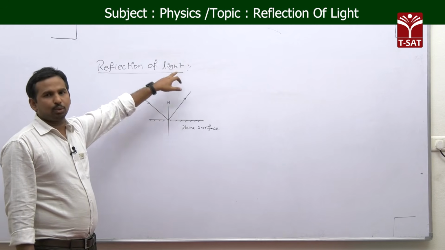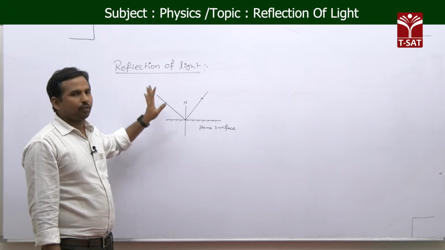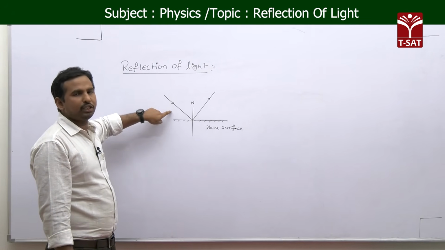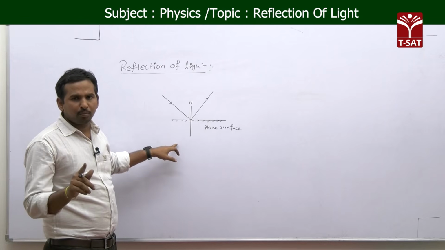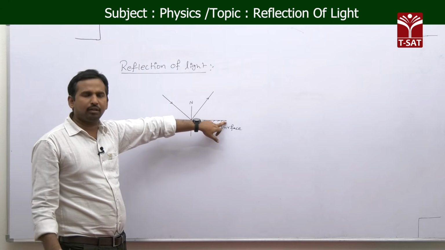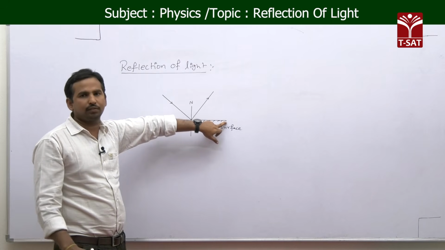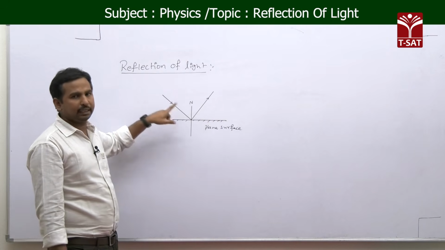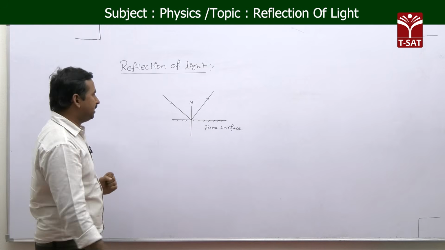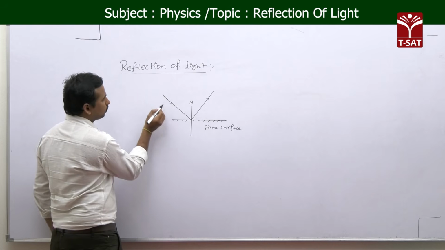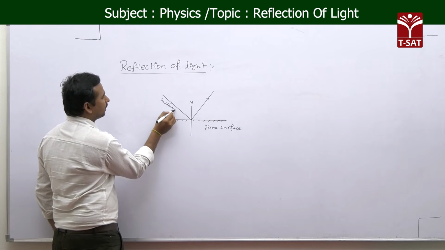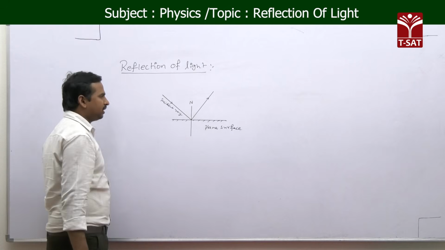Okay, reflection of light. Reflection of light is nothing but if you are taking any light ray which is incident on a surface, make sure that surface is an opaque surface. It need not be a plane surface, any surface you can take. The light ray which is incident on the surface, we call that the incident light ray or simply incident ray.